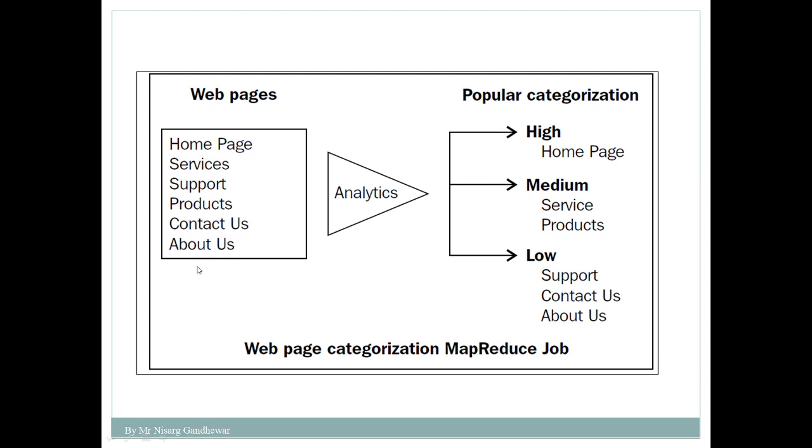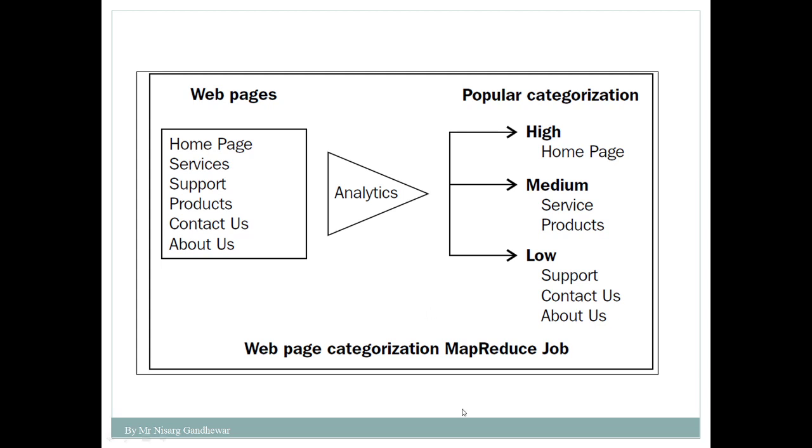These are all the web pages present in a particular website. In that case you need to perform analytics. From that analytics you will get output in the form of 3 categories: low, medium and high. That means you are checking the popularity of each web page available in a particular website, and dividing it into low, medium and high.